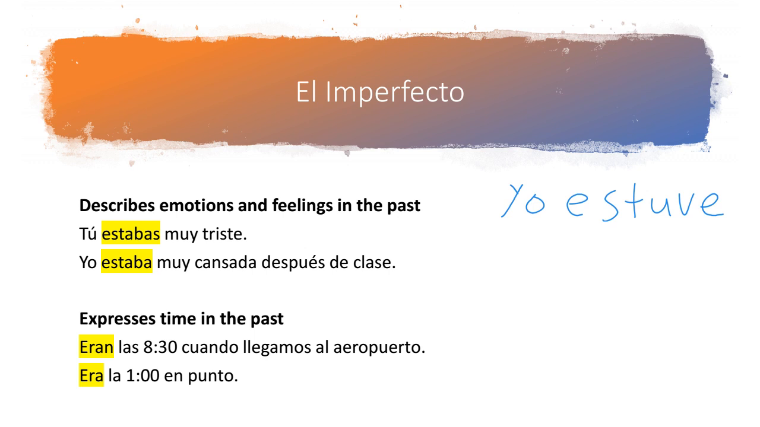El imperfecto also expresses time in the past, and you always do that. So you could say, eran las 8:30 cuando llegamos al aeropuerto. It was 8:30 when we arrived at the airport, or era la 1 en punto. So it was exactly 1 o'clock.